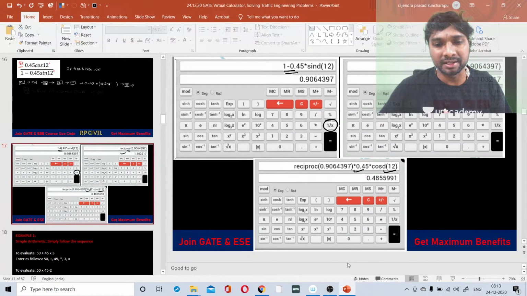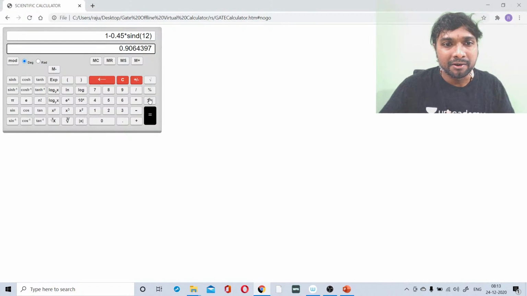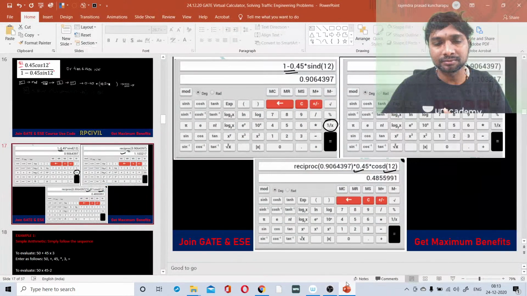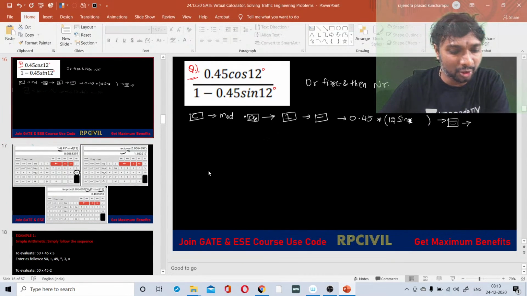We have got 0.906, or not? Yes. Then what we need to do? Take 1 by x, the reciprocal of this one. Reciprocal of that one, press the equality symbol. Into. What is the next one you have to multiply? This numerator we have to multiply, right?